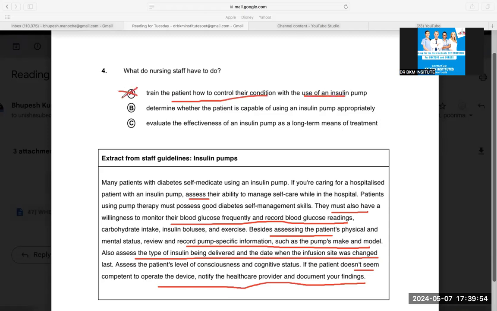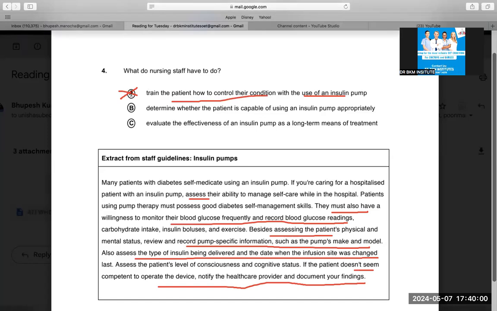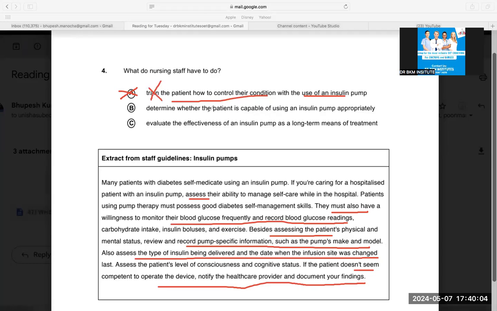I don't think so. They don't want to train the patient. I did not find anything. I find the word assess, assess, assess. So they are not talking about training. So this word is making me eliminate it. Determine whether the patient is capable of, yeah, this can be the answer. Determine whether the patient is capable or not.